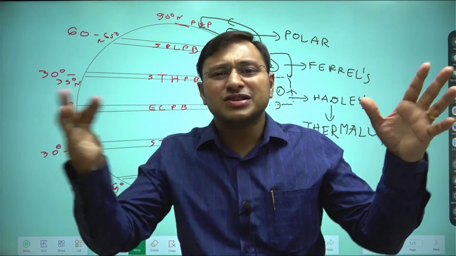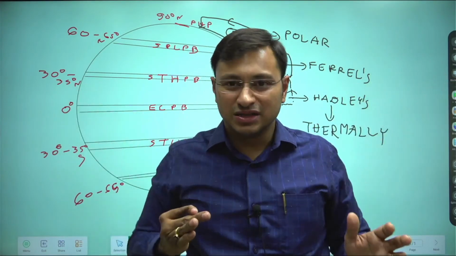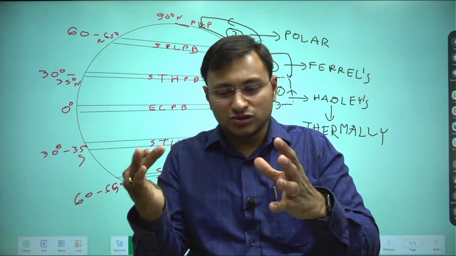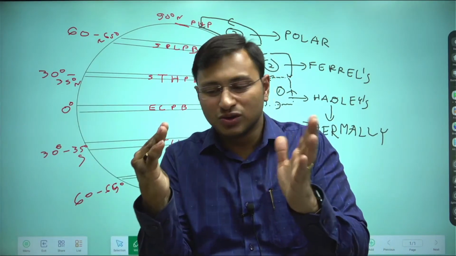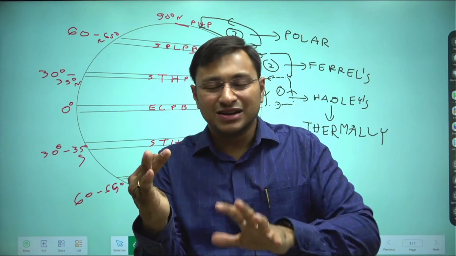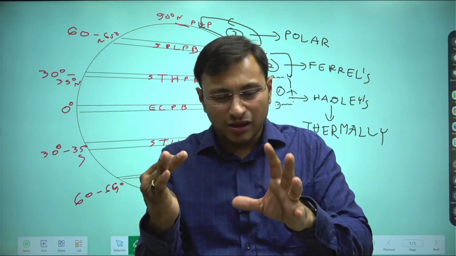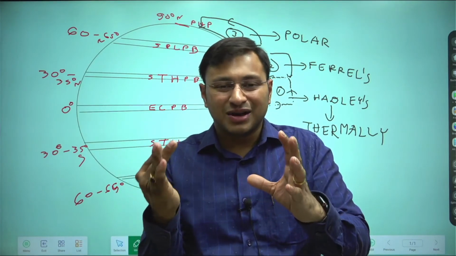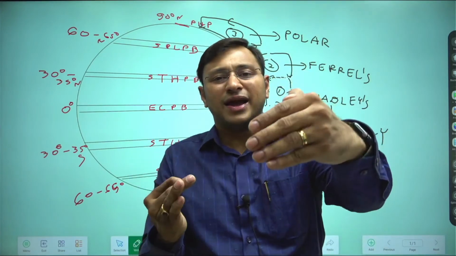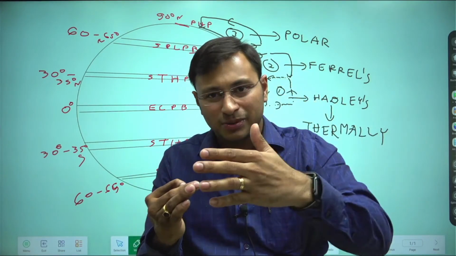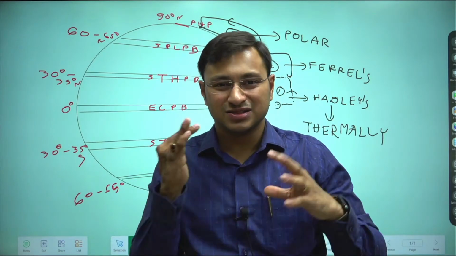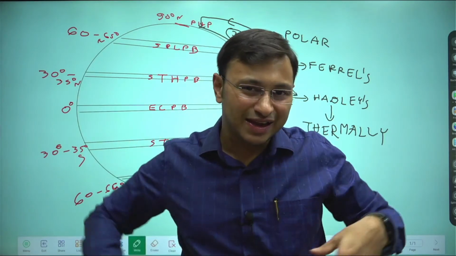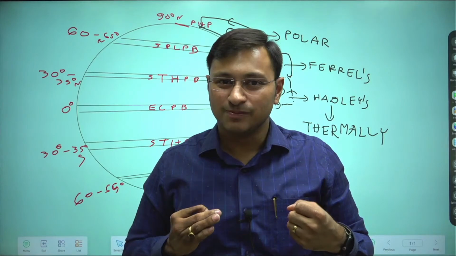Hence, the high pressure zone will be the area of divergence. Whereas in a low pressure zone, the air is thinner, the air is not concentrated, the air mass is very low. So air will diverge from the high pressure areas towards low pressure areas. So low pressure areas will be the areas of convergence.